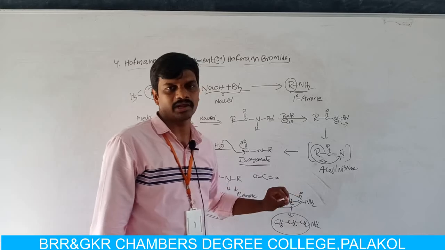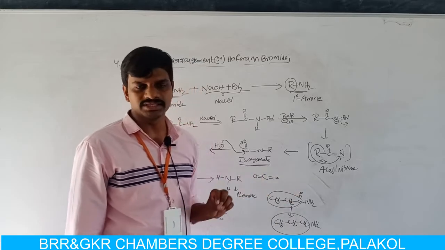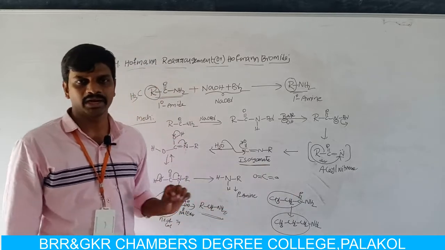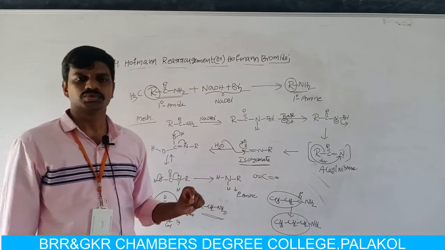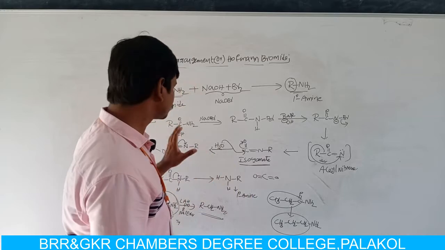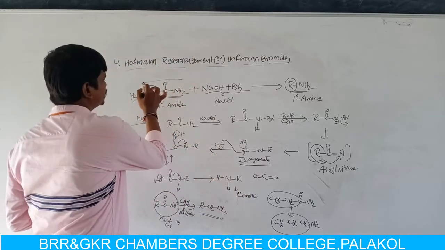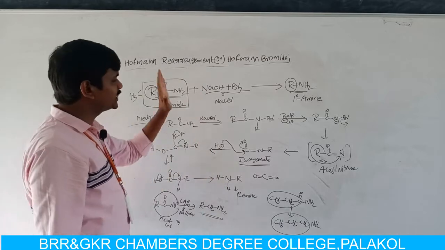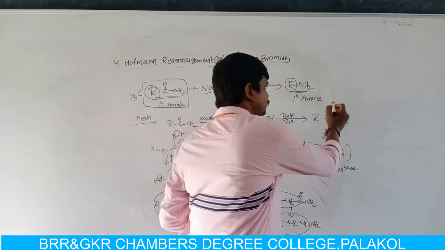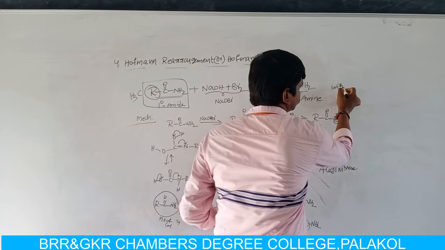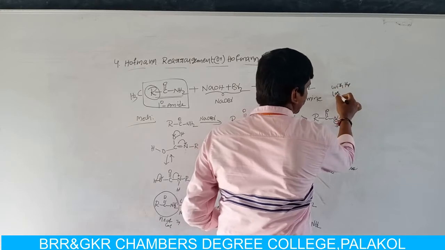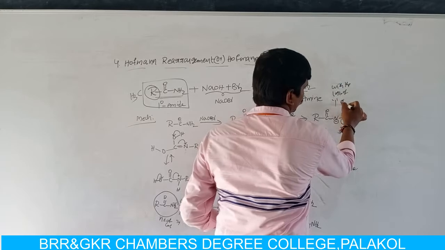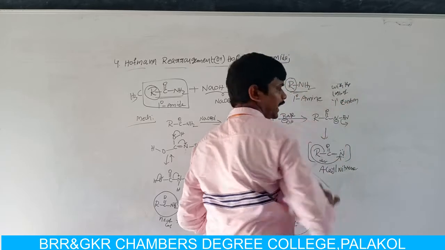That means the number of carbon atoms remains unchanged during the reduction reaction with lithium aluminum hydride, or H2 platinum, or sodium in ethyl alcohol. Just remember this: in the Hofmann rearrangement reaction, a primary amide is converted into a primary amine with the loss of one carbon atom.